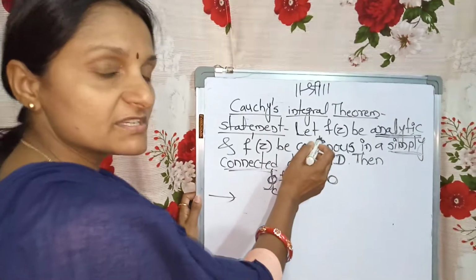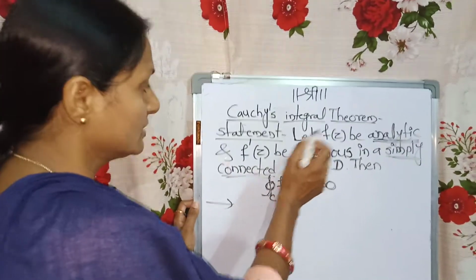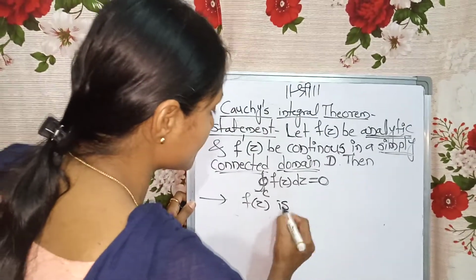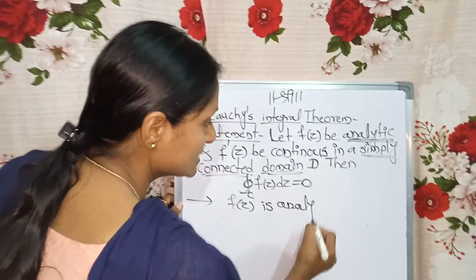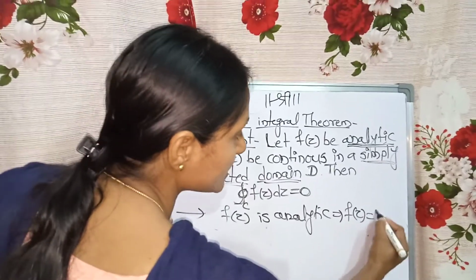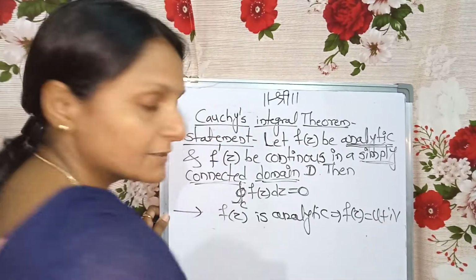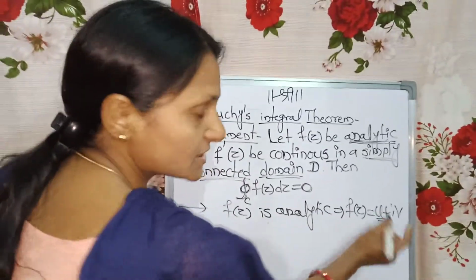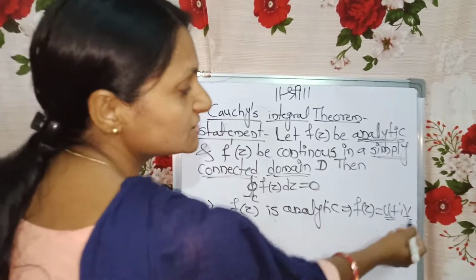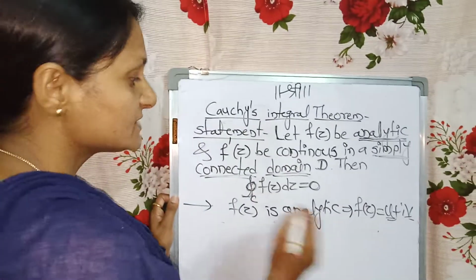Within the proof, we start with the first sentence, that is, your function f of z is analytic. Obviously, if f of z is analytic, we know that we can write f of z as u plus iv. That means u, which is the real part, and v, which is the imaginary part of this function, both satisfy the CR equations.